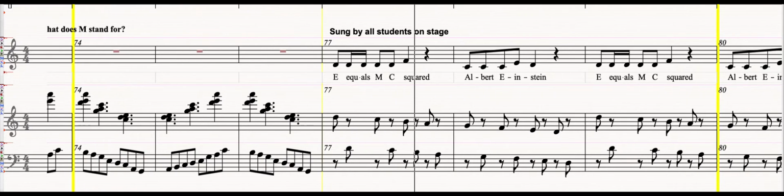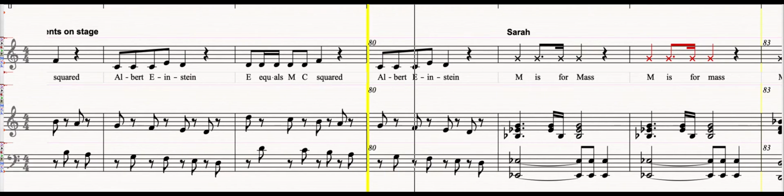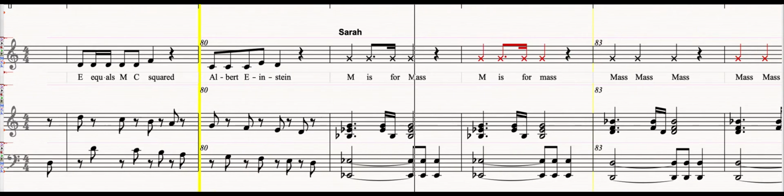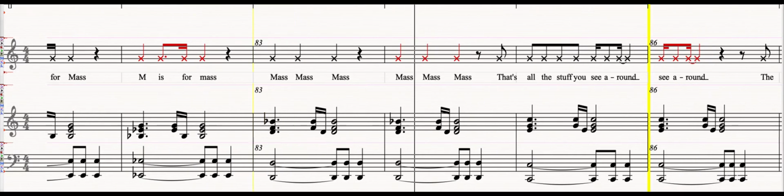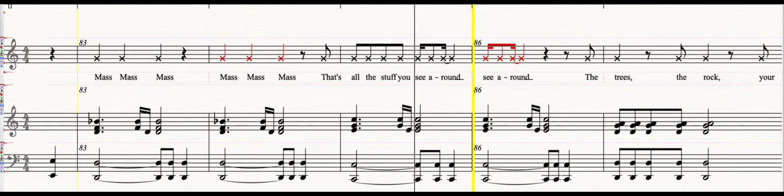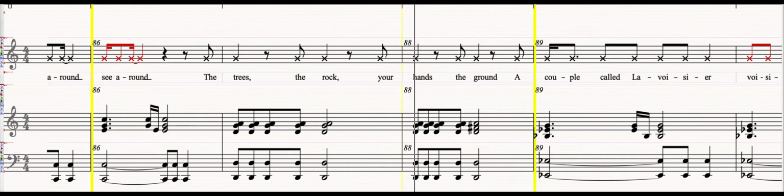E equals mc². Albert Einstein. M is for mass. Mass, mass, mass. That's all the stuff you see around. The trees, the rocks, your hands, the ground.